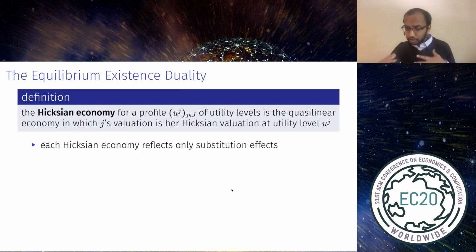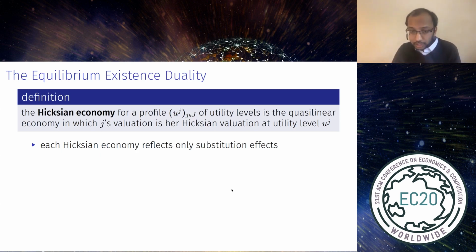So now I've explained to you this kind of quasi-linearity at the agent level. I want to explain to you now how to do the duality at the level of the economy. What we do is we just combine these Hicksian valuations. So formally, we define the Hicksian economy for a profile of utility levels to be the quasi-linear economy in which agent J's valuation is just her Hicksian valuation at the utility level in that profile.